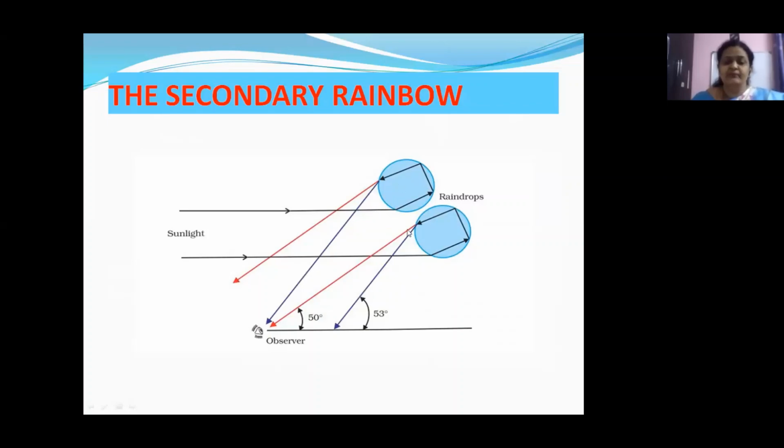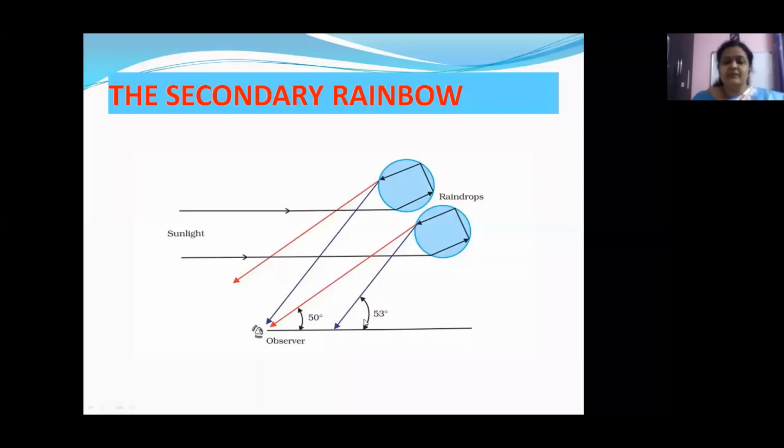Okay, children? Here also same condition we will see, children. Because of these 2 reflections, here we are getting the violet colored light above and the red colored light below. And what are the angles, children? Here the angles are 50 degrees for the red colored light and 53 degrees for the violet colored light.